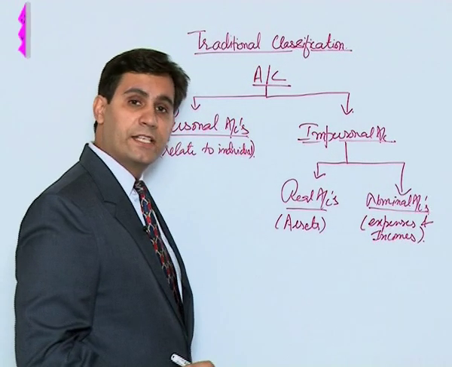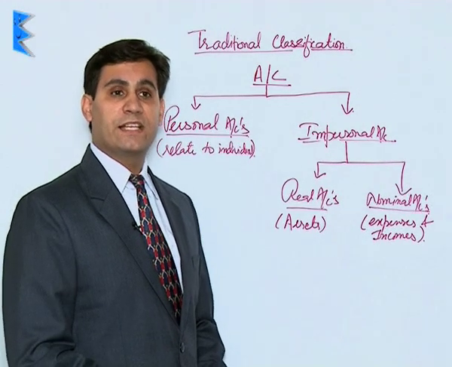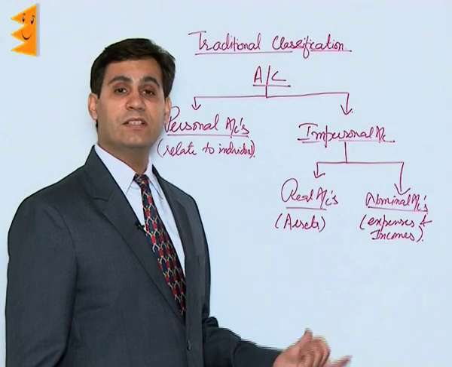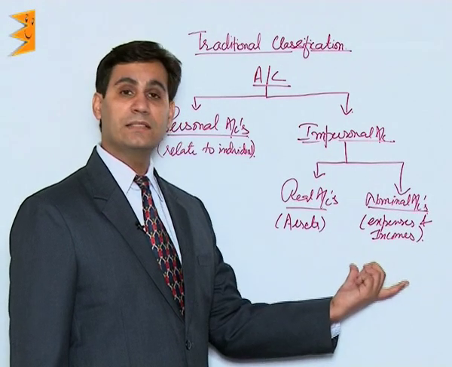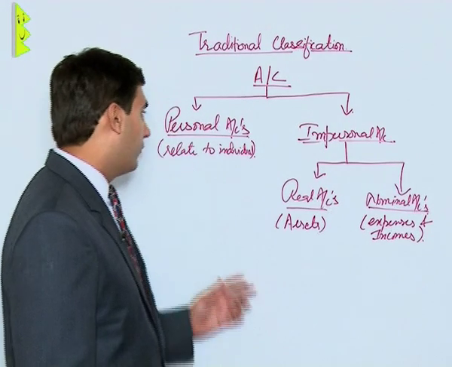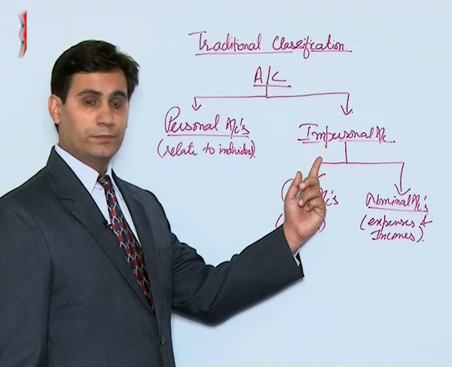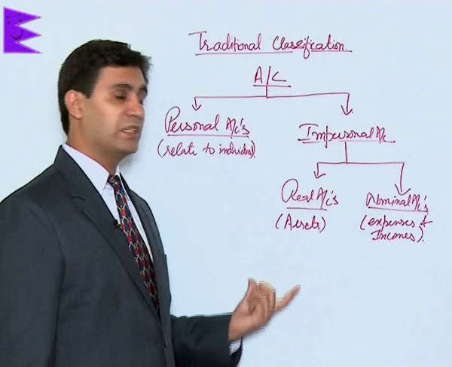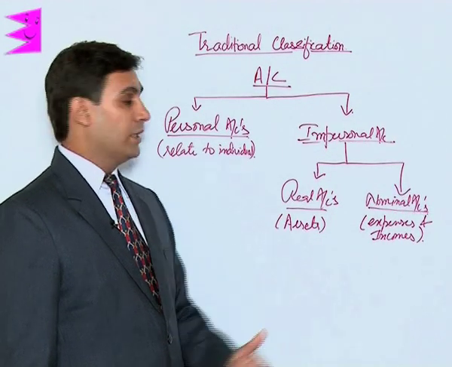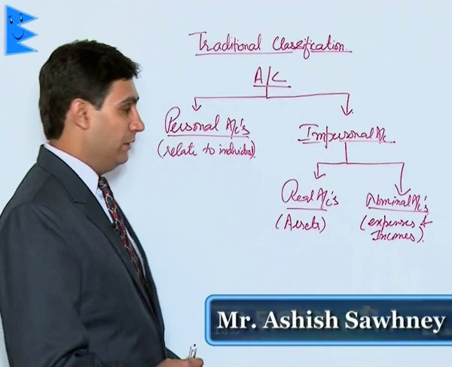Salary paid is an expense for the business. It is a nominal account. Interest paid is an expense for the business. It is a nominal account. Rent received is an income. It would be classified as a nominal account. So now students, we have two broad categories, personal accounts and impersonal accounts. Impersonal accounts are further classified as real and nominal. There are subcategories to all these accounts also. Let us understand them as well.